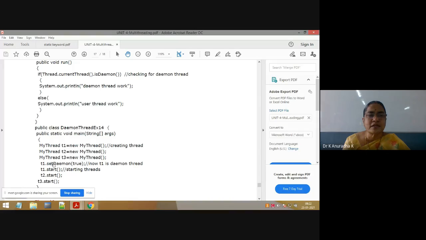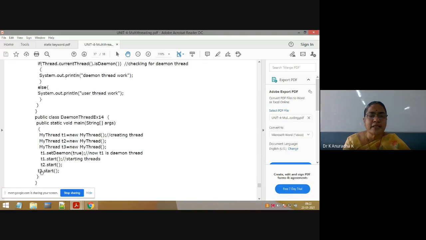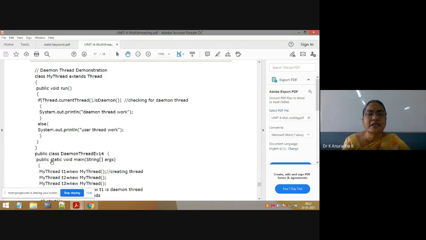So here, in the first way of creating multiple threads, I am taking only one class which behaves like a thread by using extends Thread. For this class, I am creating multiple objects. When you create multiple objects for the same class, it is also nothing but the creation of multiple threads, because we are writing T1.start, T2.start, T3.start. So like that, in this program we are creating multiple threads with this first way. This is the first way of creating multiple threads.